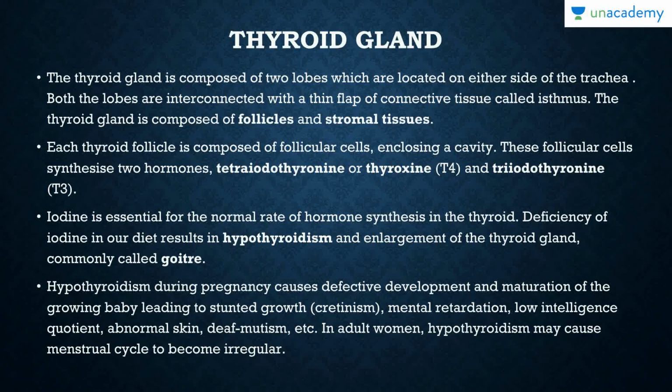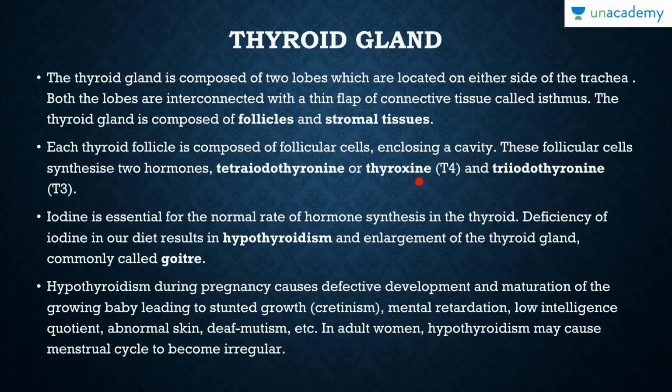Then finally we have the thyroid gland. The thyroid gland is composed of two lobes which are located on either side of the trachea. Both the lobes are interconnected with a thin flap of connective tissue which is termed as the isthmus. The thyroid gland is composed of follicles and stromal tissue. Each thyroid follicle is composed of follicular cells enclosing a cavity.